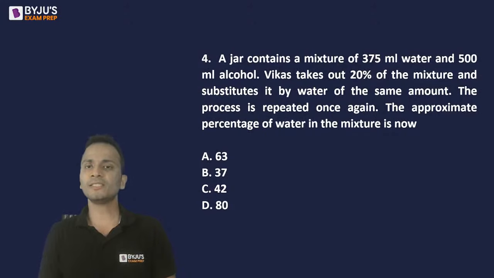A jar contains a mixture of 375 milliliters of water and 500 milliliters of alcohol. Vikas takes out 20% of the mixture and substitutes it by water of the same amount. The process is repeated once again. The approximate percentage of water in the mixture is how much? Approximate percentage of water.